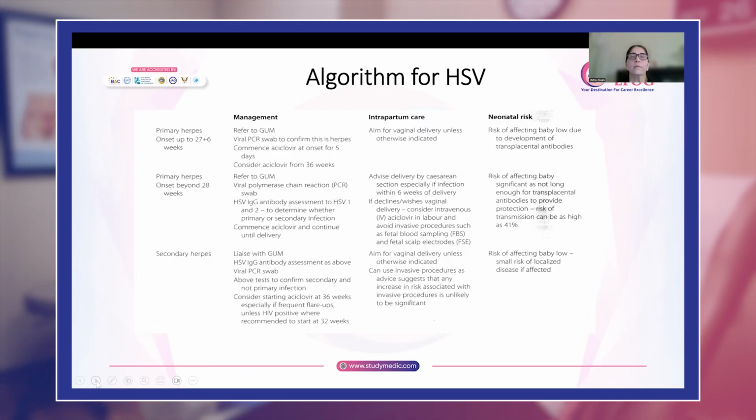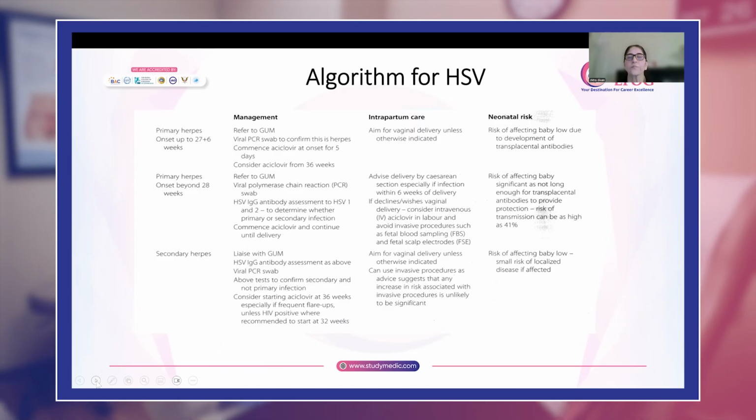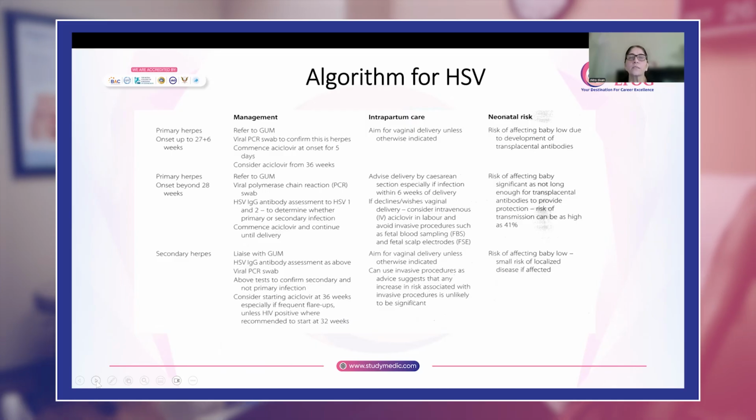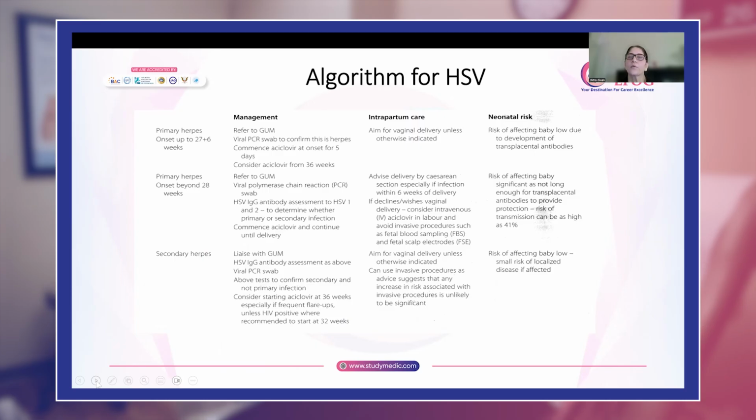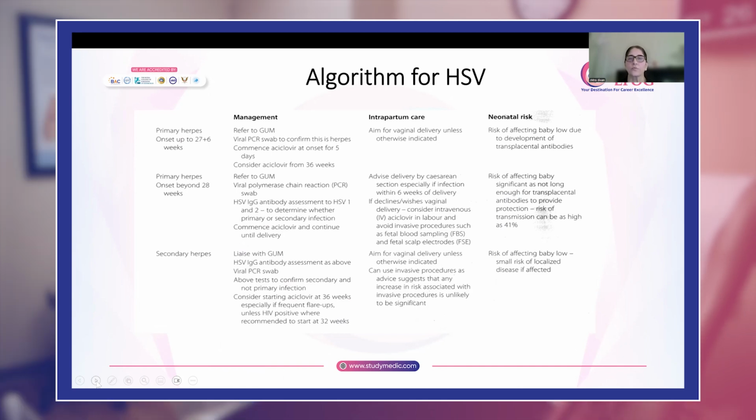So intrapartum care, you will advise her to deliver by cesarean section, especially if infection occurred within 6 weeks of delivery. Okay. If the woman declines, she doesn't want a cesarean section, you can consider giving her intravenous acyclovir in labor, and you will avoid doing any invasive procedures like fetal scalp sampling or fetal scalp electrodes.